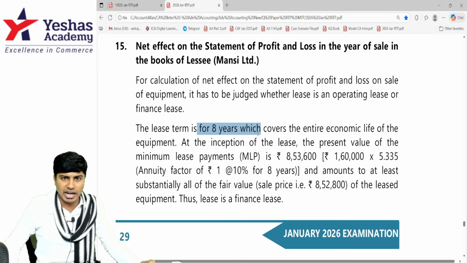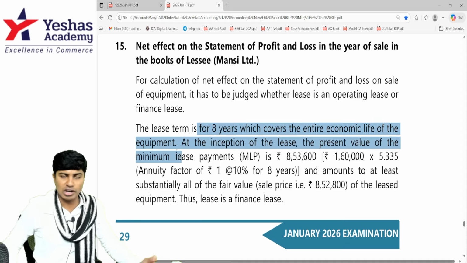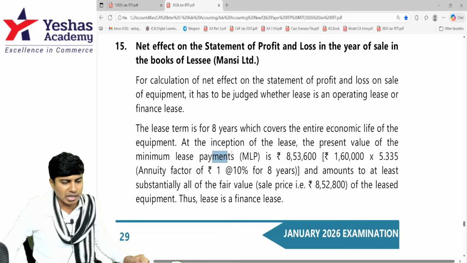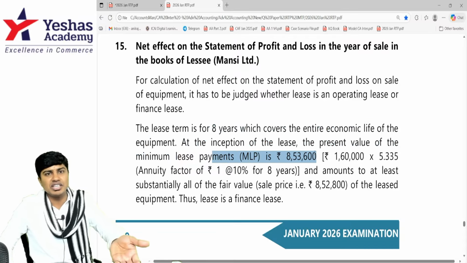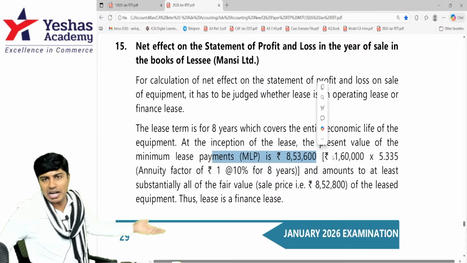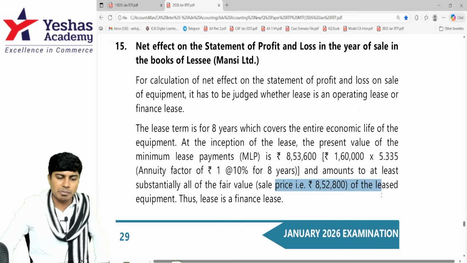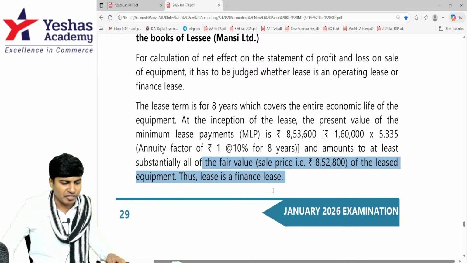The lease term is for 8 years, which covers the entire economic useful life at the time of inception. 1 point in favor of finance lease. At the time of inception, the lease payments are 853,600. That is what we did know, 1,60,000 into 5.335, which substantially covers the entire sale price of 8,52,800. Basically, they've also concluded that it is a finance lease.